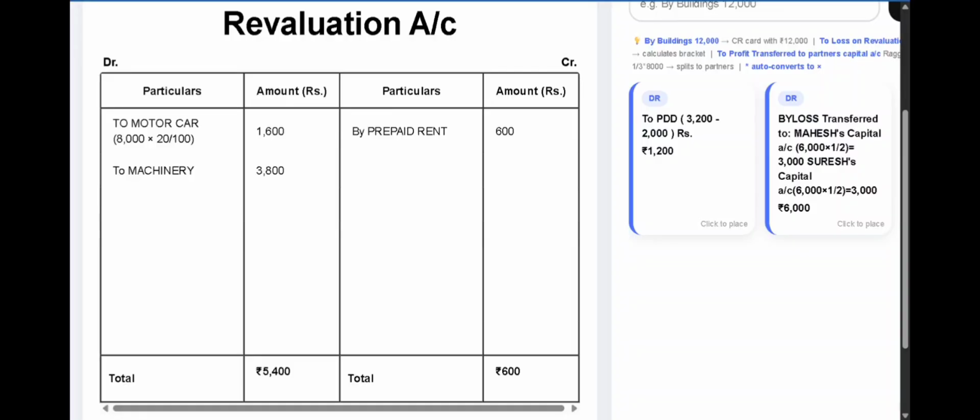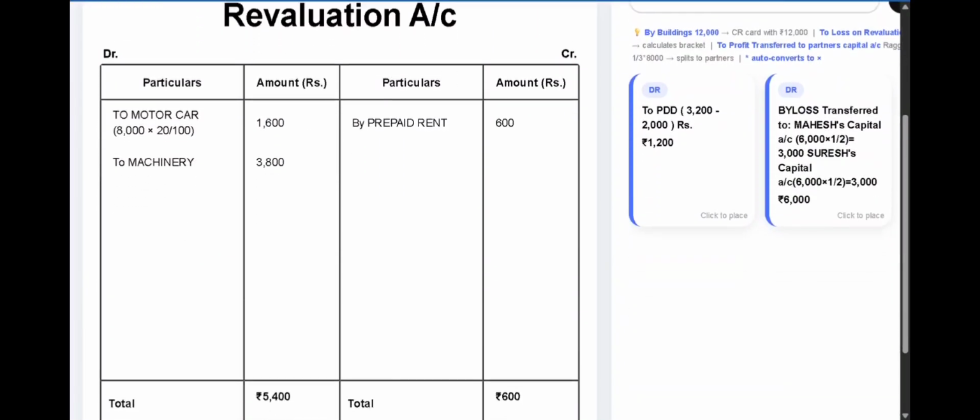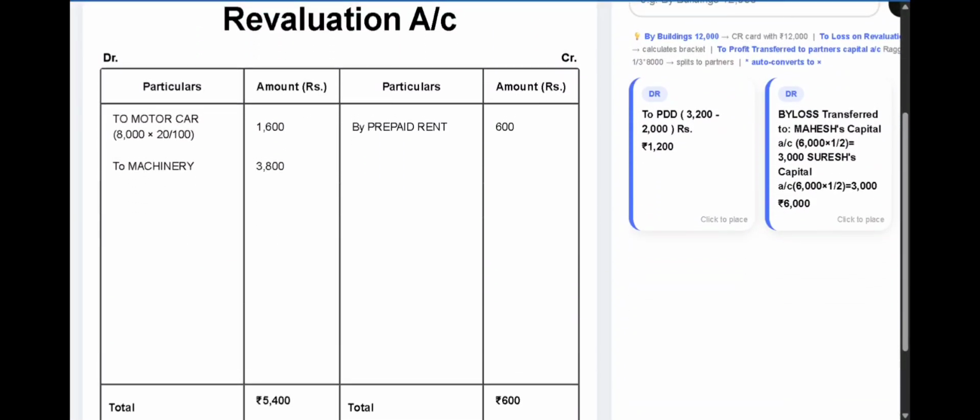Now the next important adjustment is about our PDD. Now here when we compared the new PDD and the old PDD, the new PDD is more than the old PDD. It's a loss, or we can say it is a decrease in the value of the asset debtors.